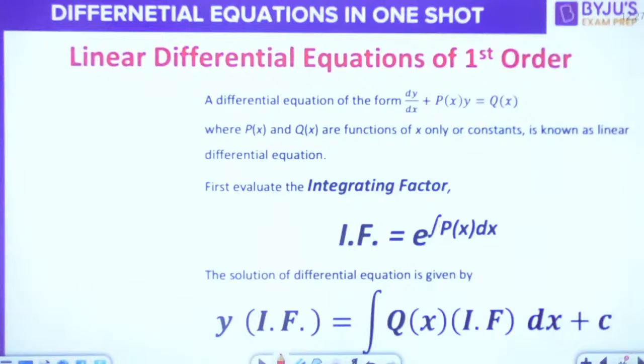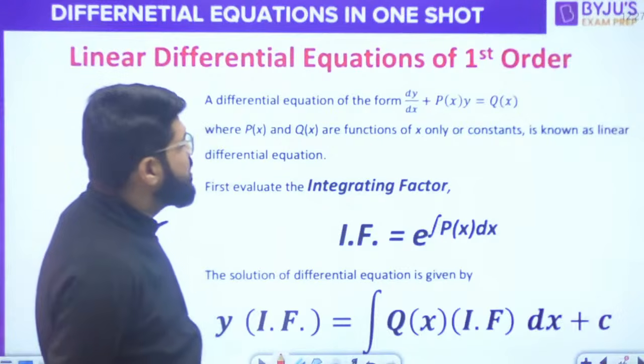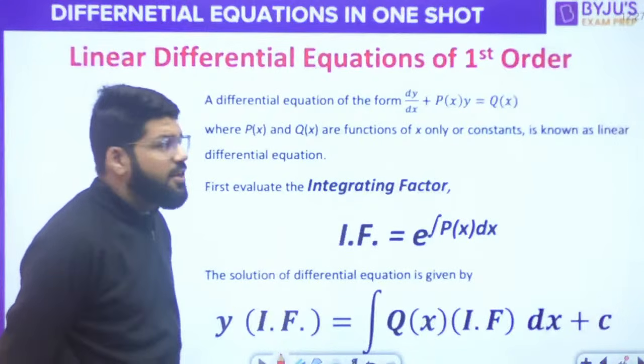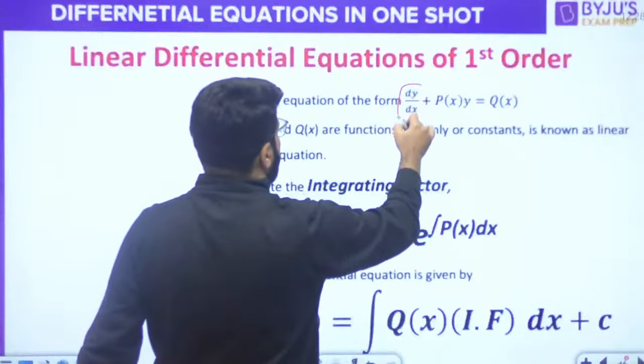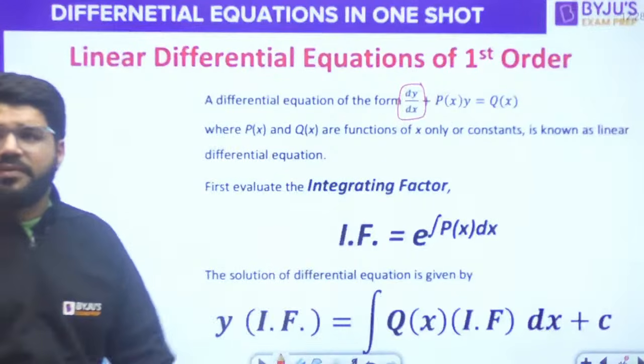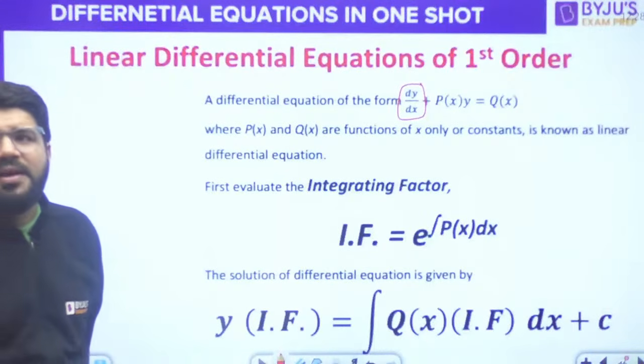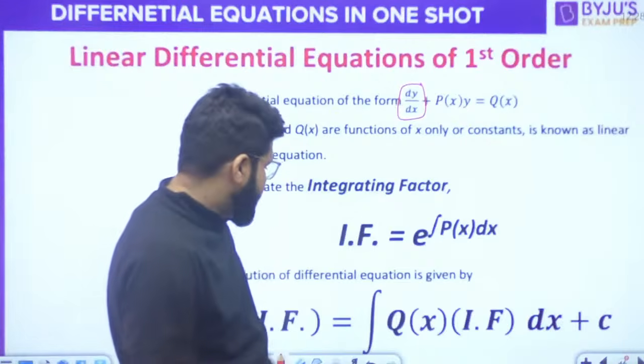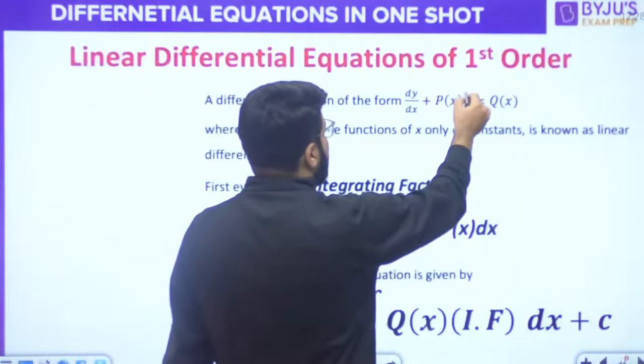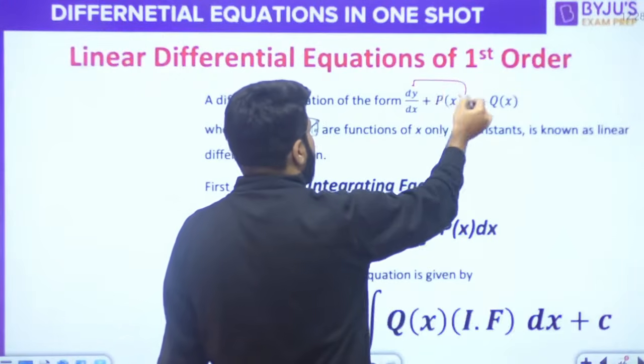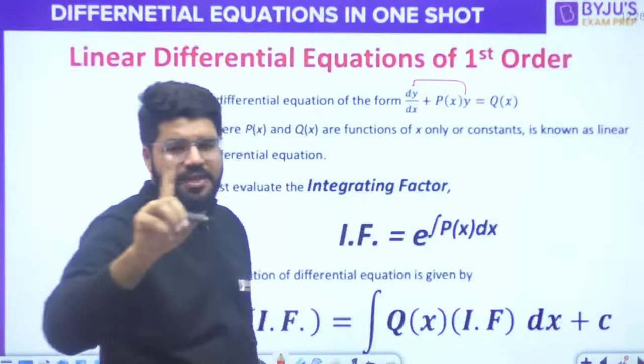A differential equation of the form dy by dx plus py is equal to q is the linear differential equation of first order, because there is only the first derivative. Order is the highest derivative, so the highest derivative is dy by dx, the first derivative. The dependent variable y and its derivative, both are in first degree.